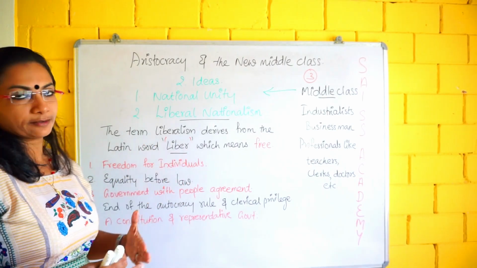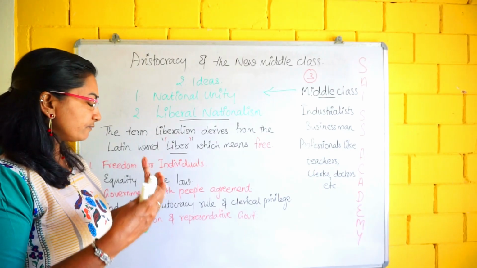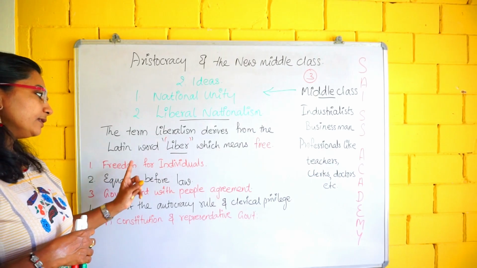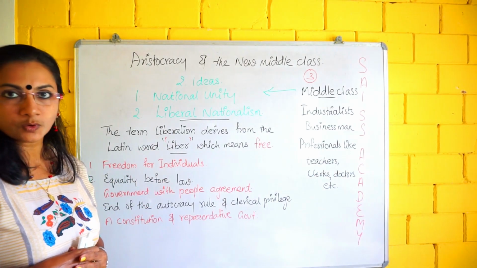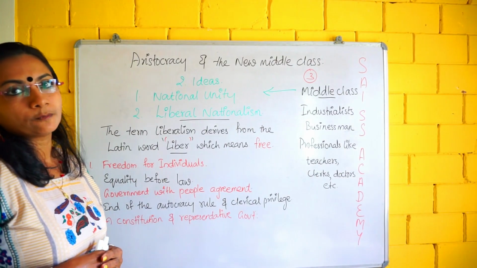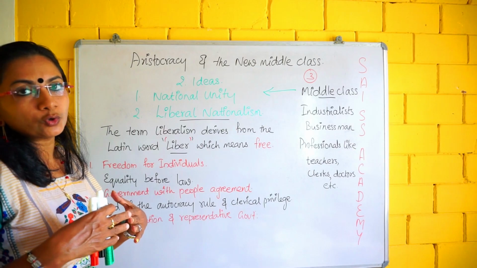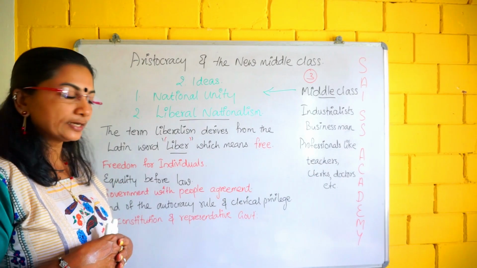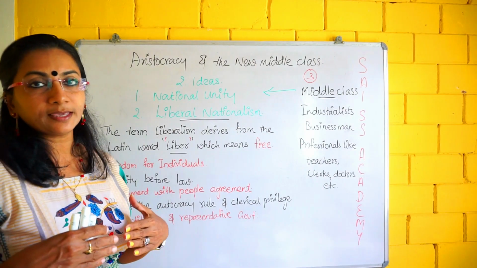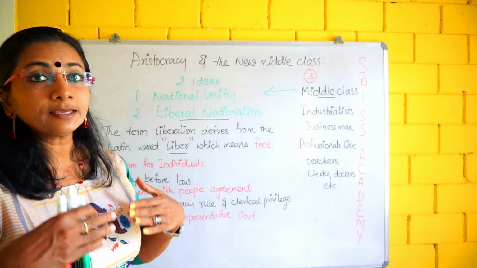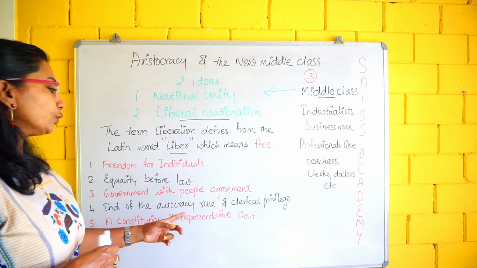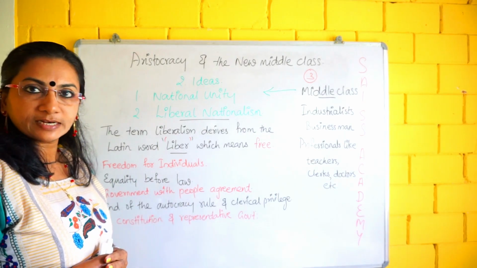That means liber means free. So, what did liberal nationalism stand for? First, they need the freedom for individuals. Second, equality before law. All the people before law, they need equality. Third, government with the people's agreement. These people ask for a government with people's agreement. And the fourth one, the end of the autocratic rule and clerical privilege.